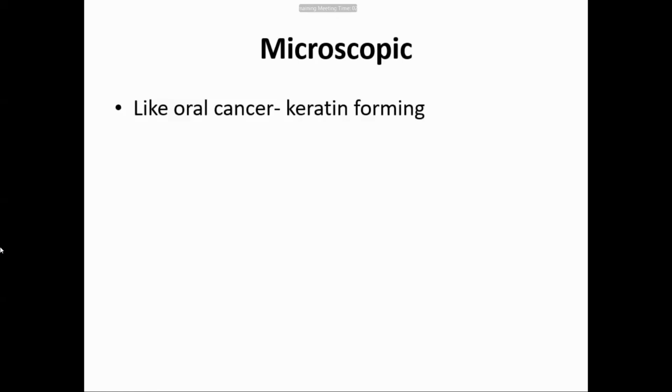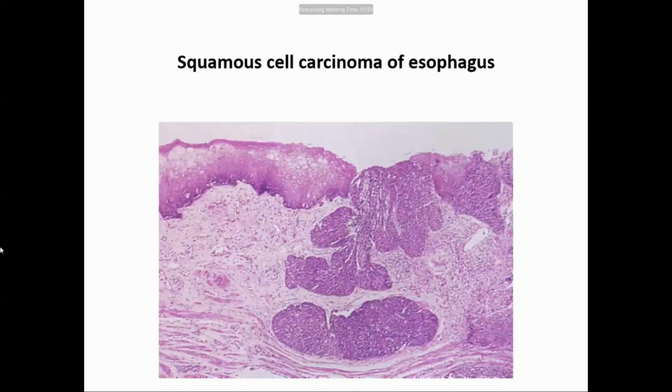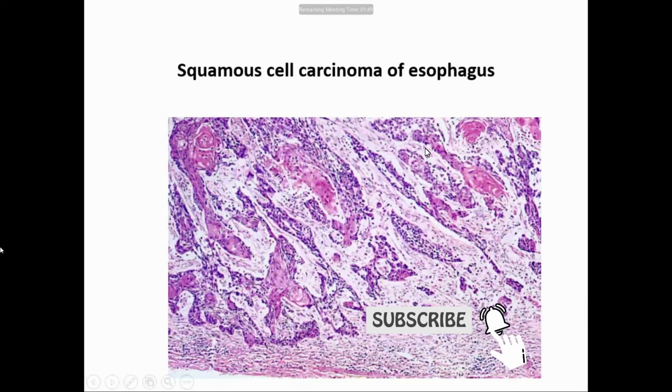Well-differentiated will have plenty of keratin. It may be moderately differentiated or poorly differentiated. This is the esophageal squamous epithelium. See, this is a cancer infiltrating deeper into the wall of the esophagus. These are all cancer cells infiltrating the wall, and these are keratin formations, keratin pearls. So we have finished.